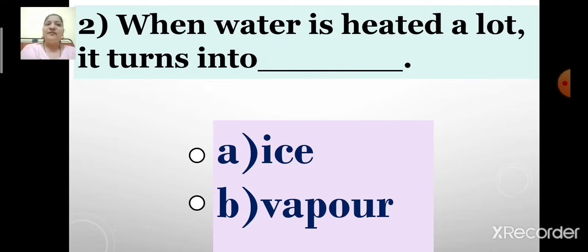What happens when water is heated a lot? Yes, you are right. When water is heated a lot, it turns into vapor. So children, let us select option B vapor. Yes, vapor is the correct answer. So children, when water is heated a lot, it turns into vapor.